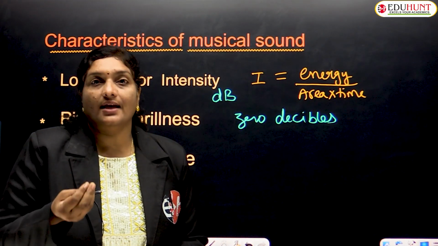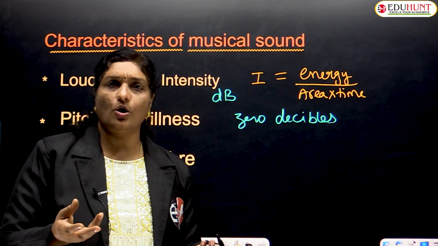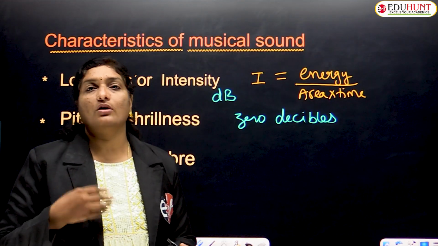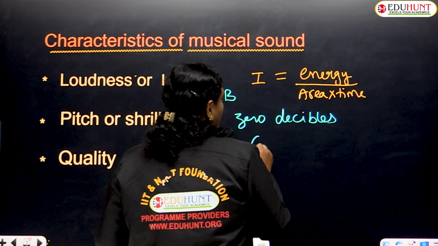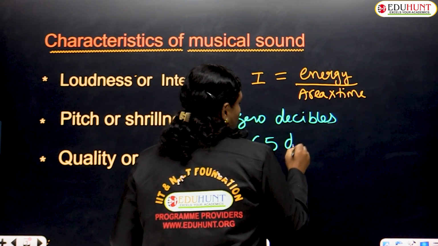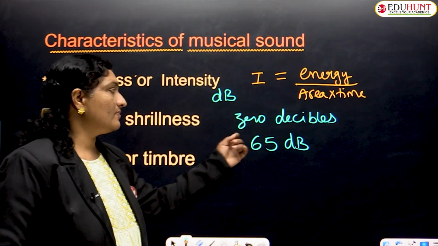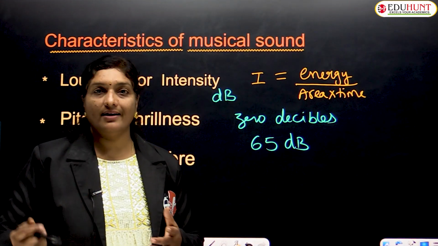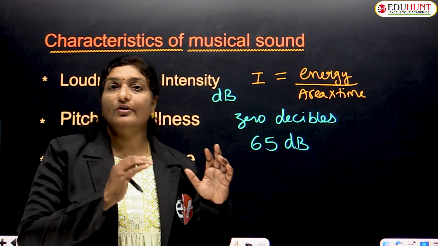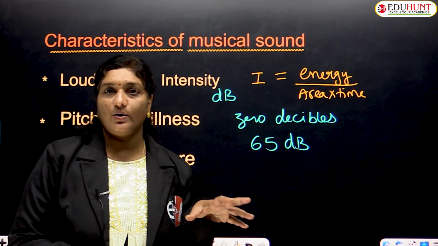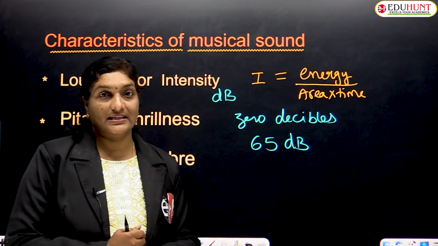If we increase the loudness and talk with a louder voice, the loudness can increase up to 65 decibels. If we talk casually, it is measured as 65 decibels, whereas if we whisper or talk very slowly, that is taken as 0 decibels.